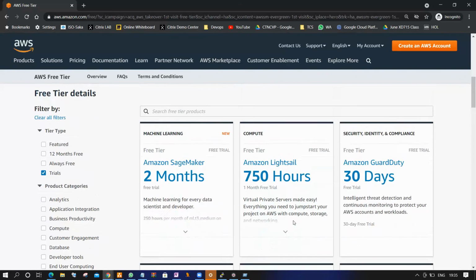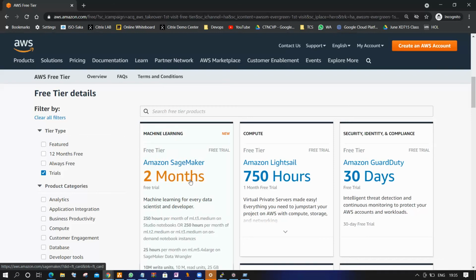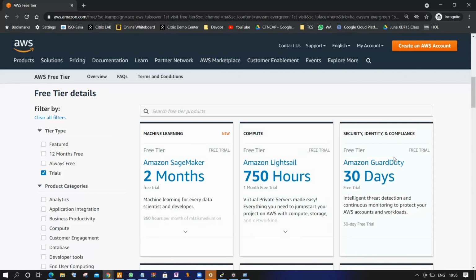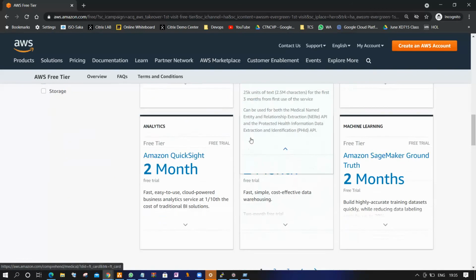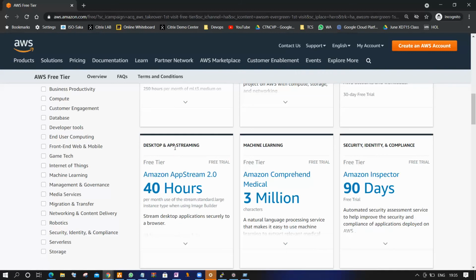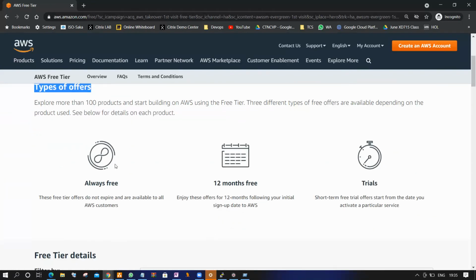For example, you are taking SageMaker, only 2 months of subscription, and 750 hours within 1 month, and a 30 days duty guard. Like that, we have multiple services provided with limited access. Once you trial one time, that will be expired. Next time when you are using, that will be charged. So these are the three ways Amazon Web Services provides services to you guys. Any questions here?